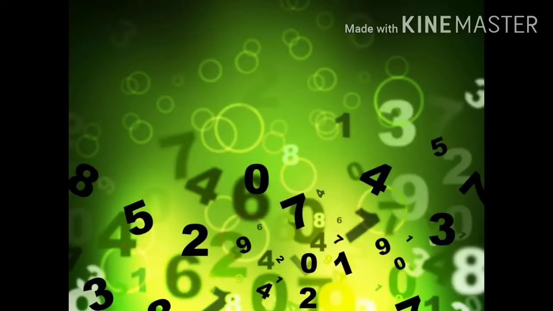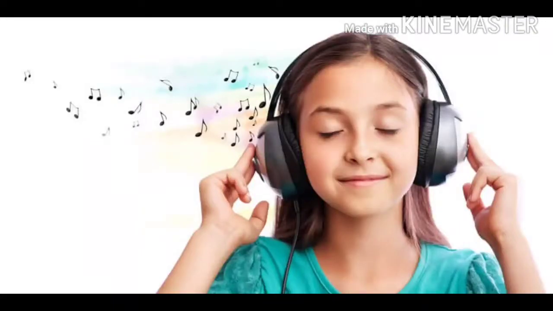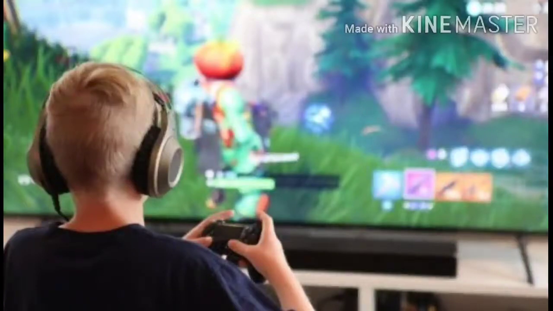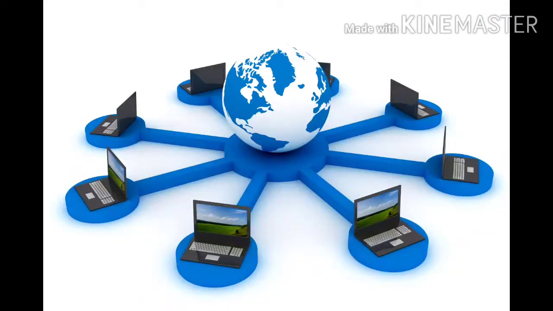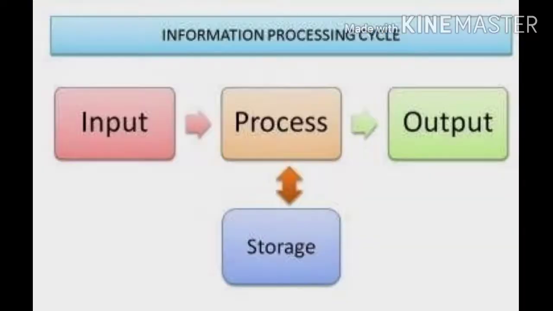Initially, computers were used to perform big and complex calculations quickly and accurately. But today, a computer is also used to read, write, draw, and perform many other functions. A computer is used to listen to music, watch movies, and also play games. In the world of the internet, we use emails to exchange information. As we all know, the computer runs on the IPO cycle.